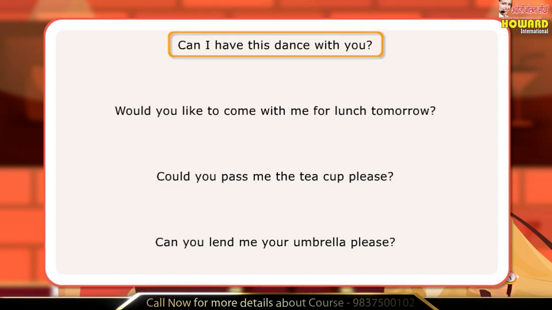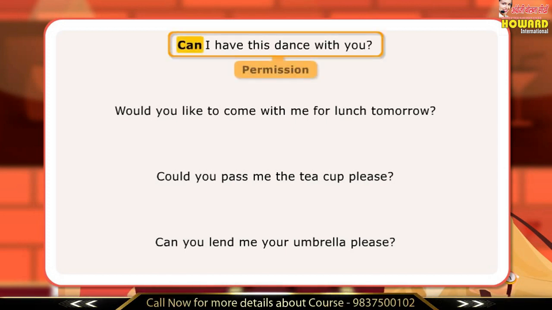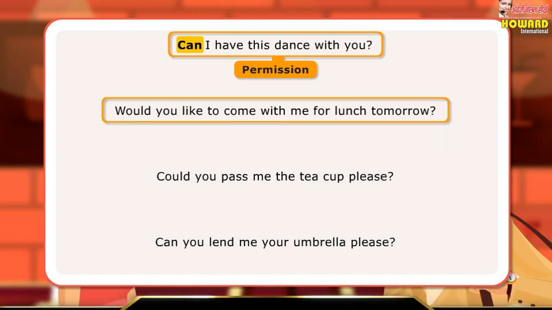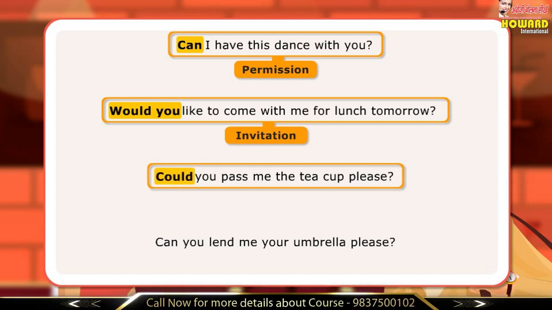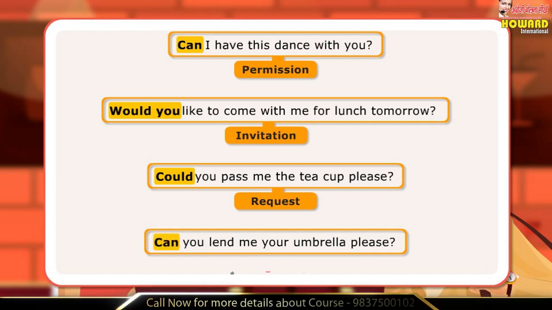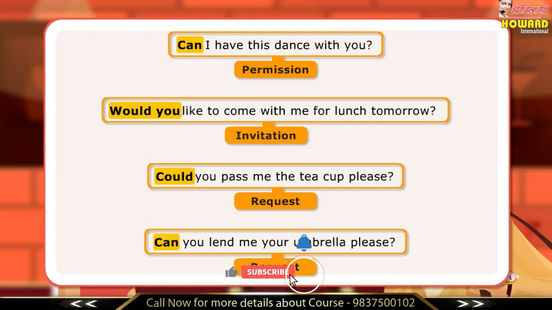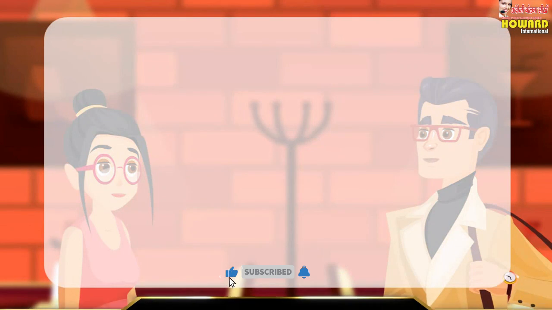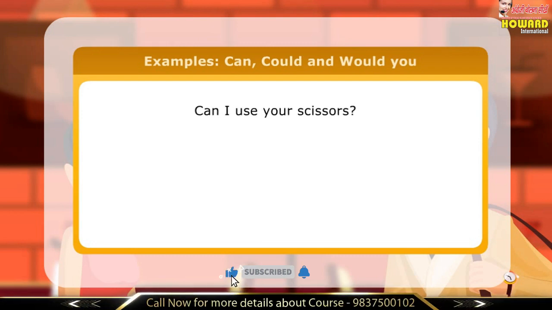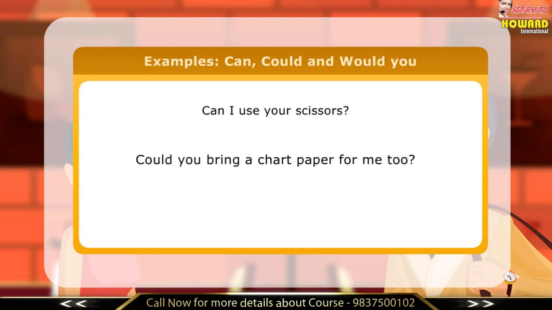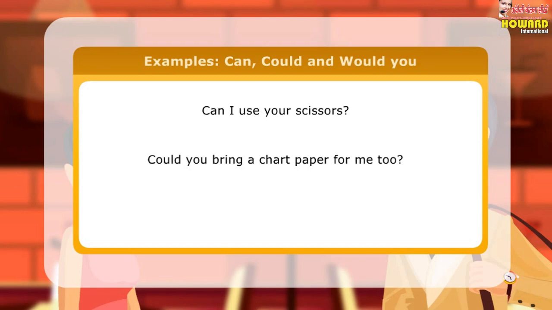In the first sentence, can has been used for permission. In the next sentence, would you has been used for invitation. In the third sentence, could has been used for a request. In the last sentence, can has been used for a request. Here are few more examples of use of can, could and would you in sentences. Can I use your scissors? Could you bring a chart paper for me too? Would you like to